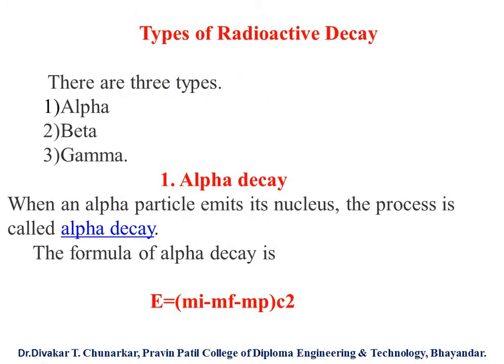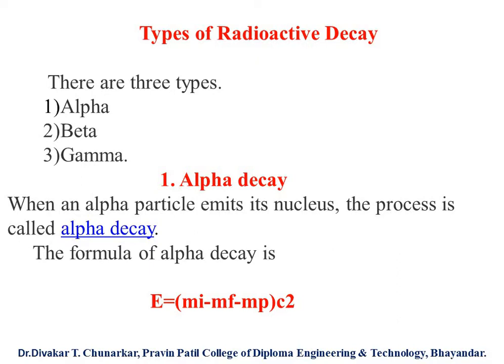Radioactive decay is of three types: alpha decay, beta decay, and gamma decay. I explained alpha decay. Alpha decay is defined as when a nucleus emits alpha particles from its nucleus. This process is called alpha decay.